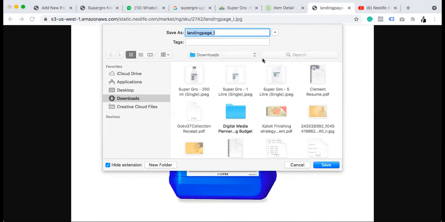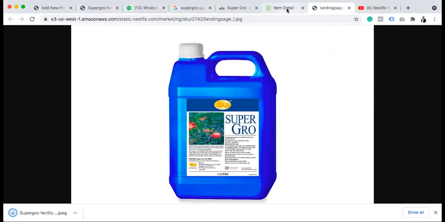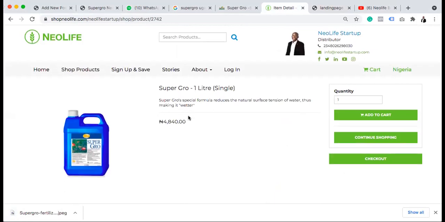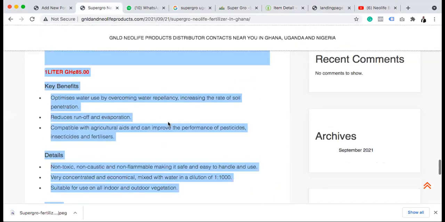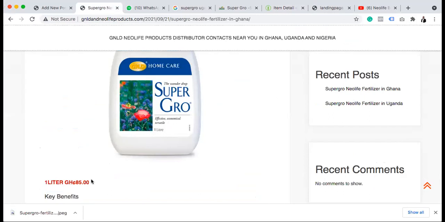So what I'll just do is super grow fertilizer, Neolife, GNLD, Nigeria. Okay. So the only thing I will do now is I will use, this is 1 liter in Nigeria. So 1 liter in Nigeria actually costs 4,000 plus.